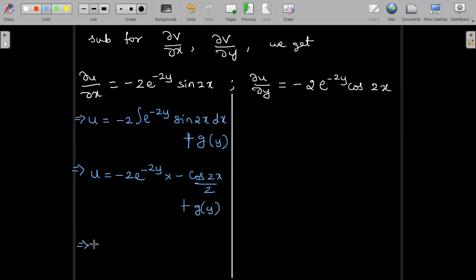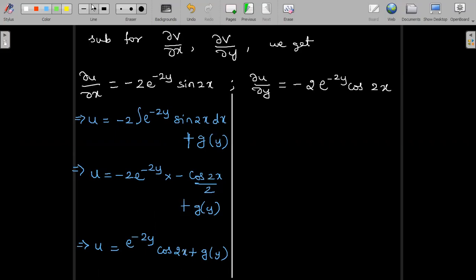So we can obtain u is equal to, we observe, minus 2 gets cancelled. So here the answer is e^(-2y) cos 2x plus g of y. I assume the constant of integration as g of y because we integrated with respect to x, so the constant of integration should be with respect to y. Here observe minus 2 and here there's a minus sign, so minus 2 gets cancelled. That is why it is plus e^(-2y) cos 2x.